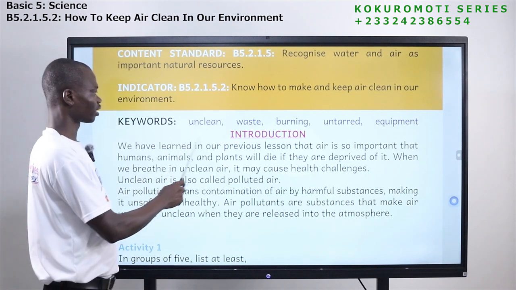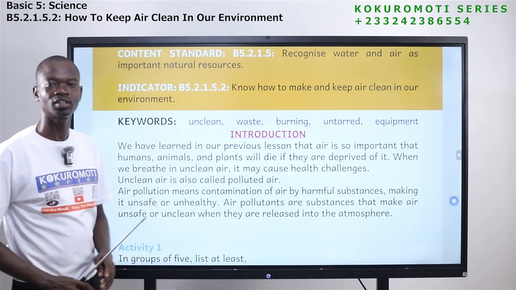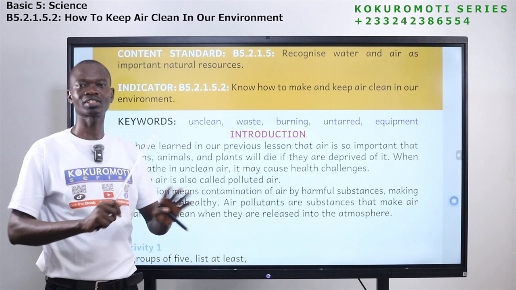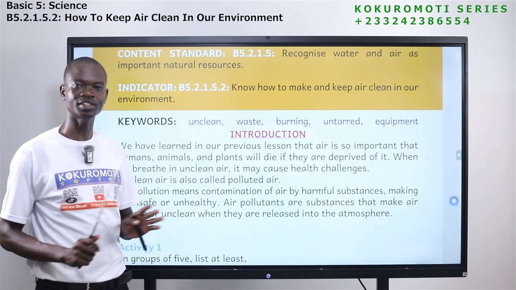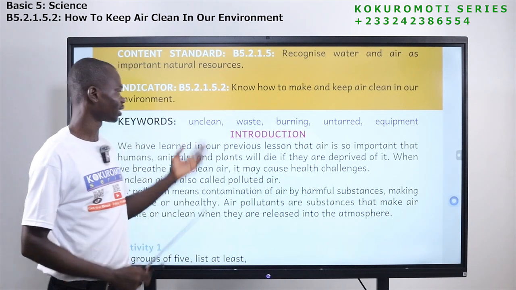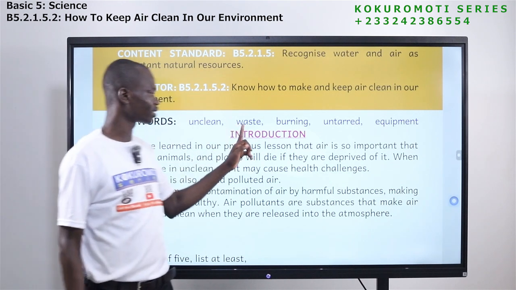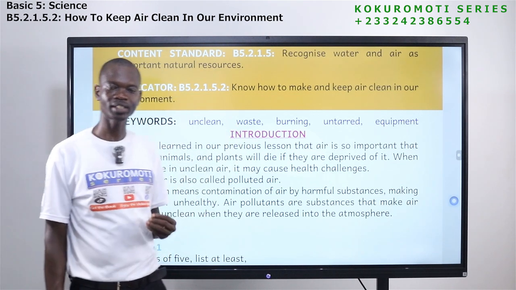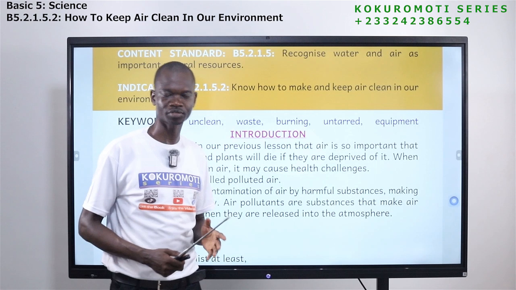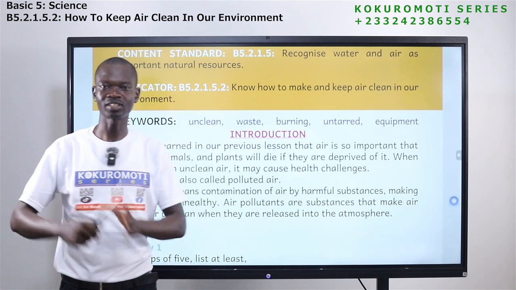We have unclean. Unclean means not clean. So if something is not clean, we can say that thing is unclean. Waste. Waste is something that is no more useful. Something that is not needed again.